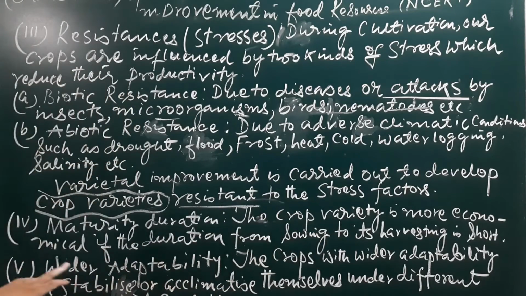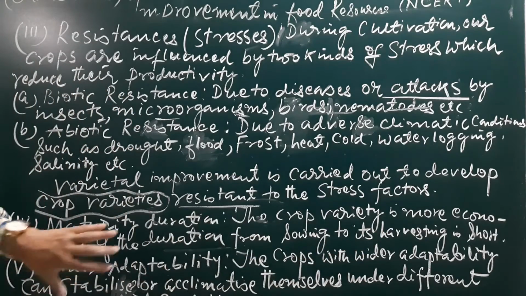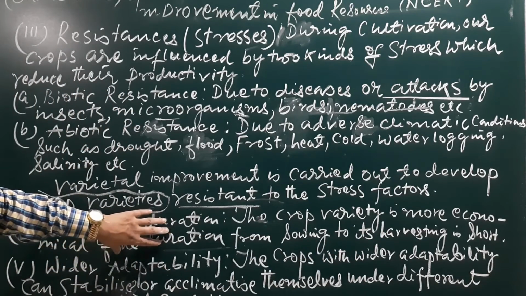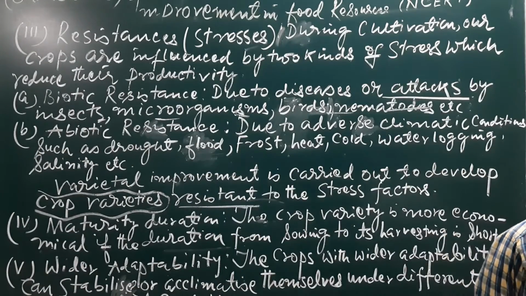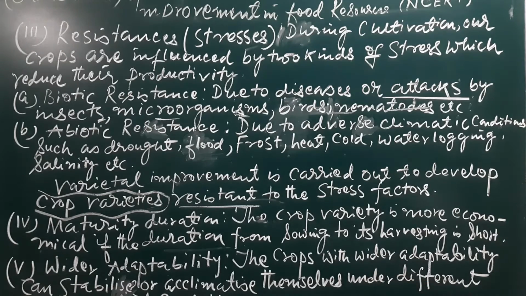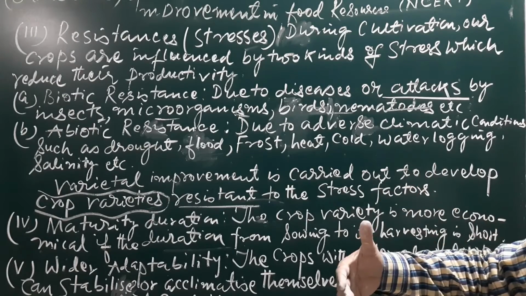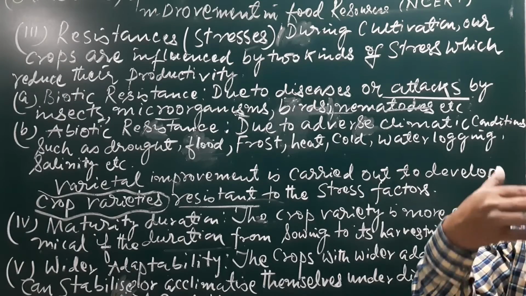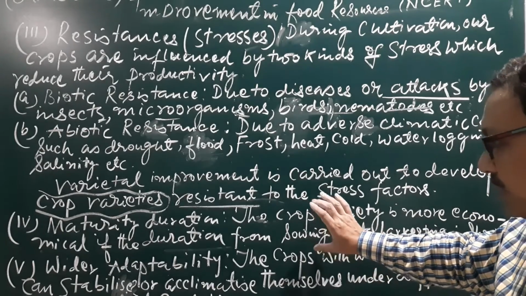The crop variety is more economical if the duration from sowing to harvesting is short, and due to the short duration there are chances for multiple cropping. If the time is saved in this way, more and more crops will be cultivated. So that is why it is economically very important.